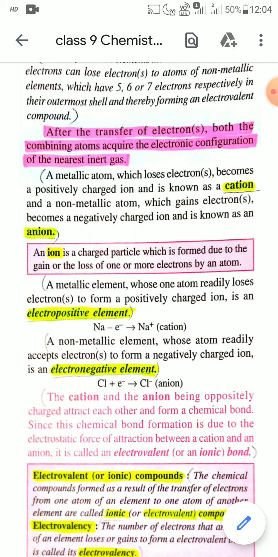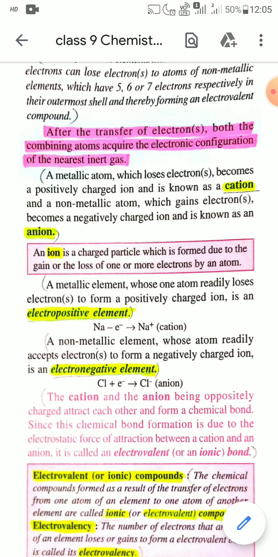So non-metals like fluorine, chlorine, bromine, oxygen can readily accept electrons to form a negatively charged ion, which is called anion.